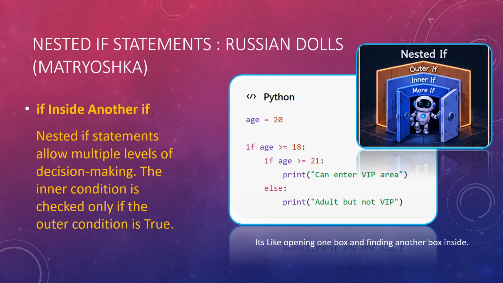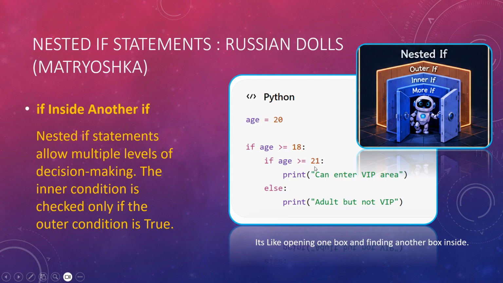Here, why is it used? So that we can make multiple levels of decision making. The inner condition is checked only if the outer condition is true. Here, see, age is greater than 20. Is the age greater than 20? Yes. If this is true, then it will go into the next if. So this is a nested if statement, one inside the other.